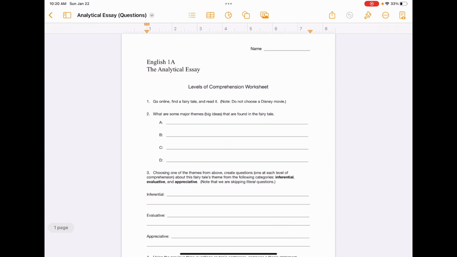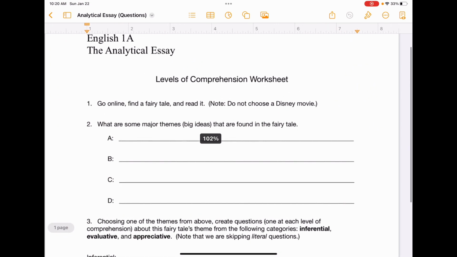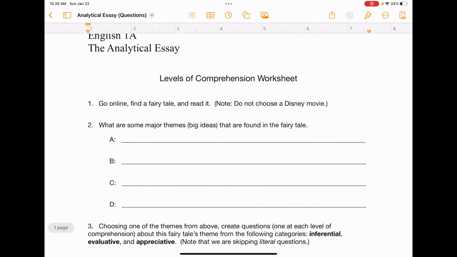I find that people have a lot of questions about this, so rather than just upload it and give it to you, I'd like to have a chance to explain what I mean by some of these items on this worksheet. Okay, so let's work through it together. Number one, go online, find a fairy tale, and read it. Note, do not choose a Disney movie.